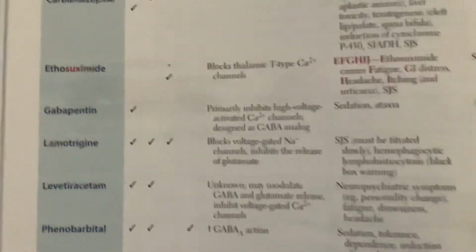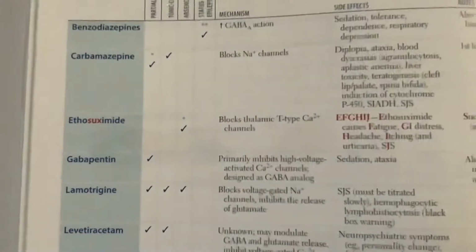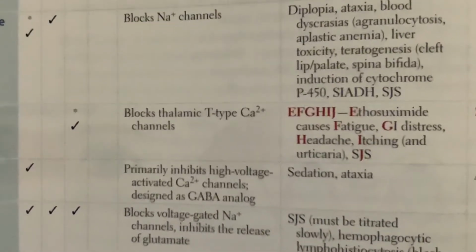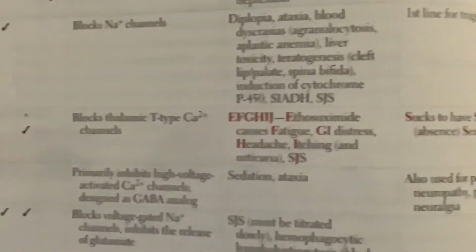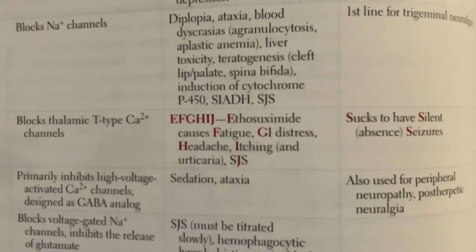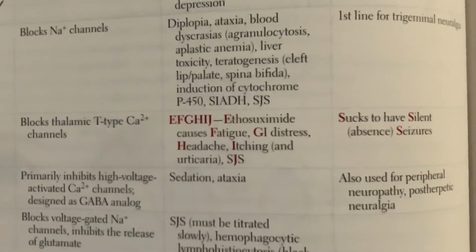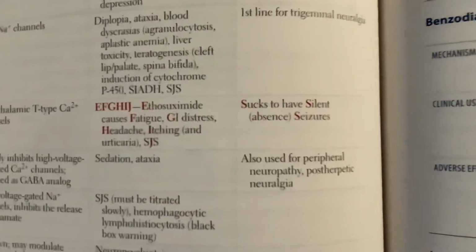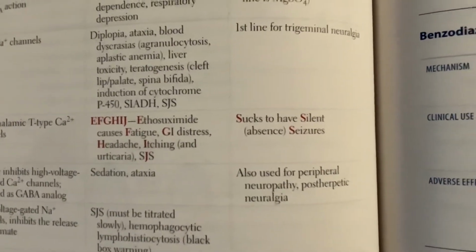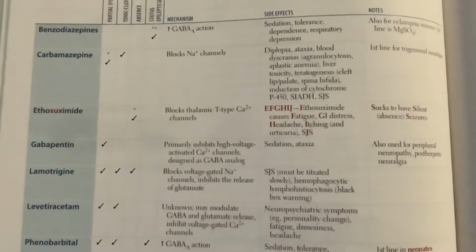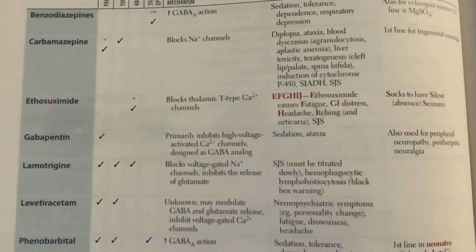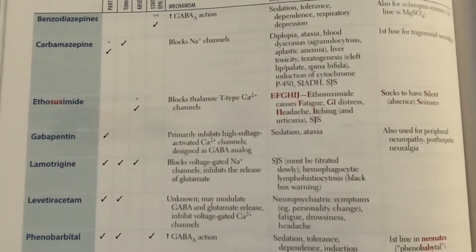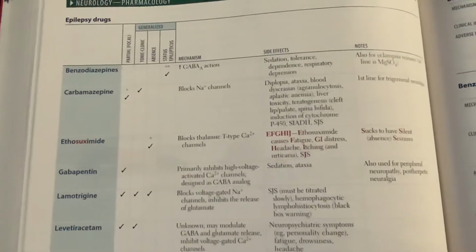Moving on to ethosuximide. So ethosuximide is very good against absence seizures. And how is it going to work? It's going to block thalamic T-type calcium channels. We see that ethosuximide can cause fatigue, GI distress, headache, itching, and urticaria. And we can have Stevens-Johnson syndrome. So basically, bottom line, ethosuximide is for absence, blocking T-type calcium channels, and we can have fatigue, GI distress, headache, maybe Stevens-Johnson syndrome.